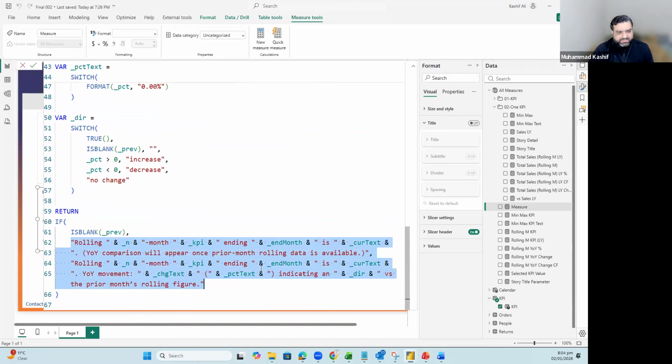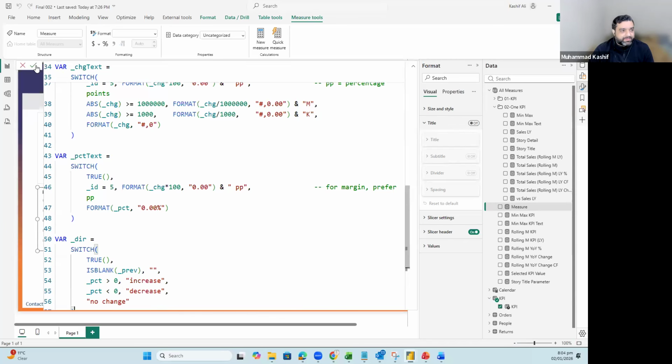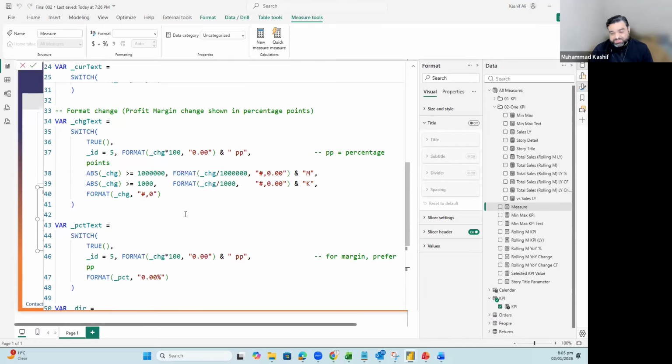This text is already provided, so you can always check in the DAX pack. The complete measure is already given. This is dynamic in some natures, because if the value is in million, it will show in million. If the value is in thousands, it will show in K. So there are a lot of things covered right over here.